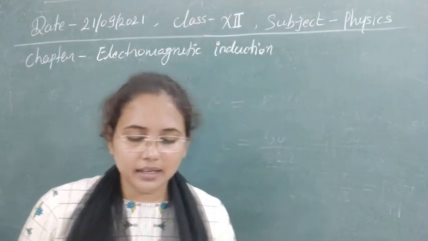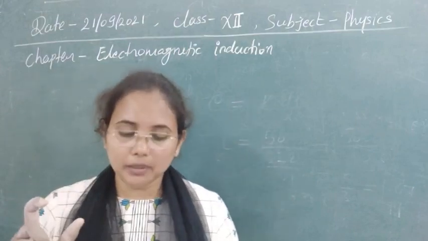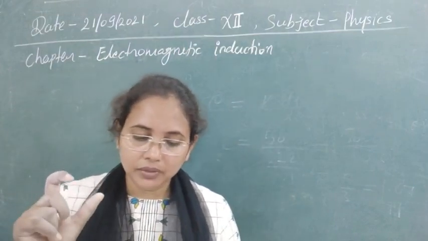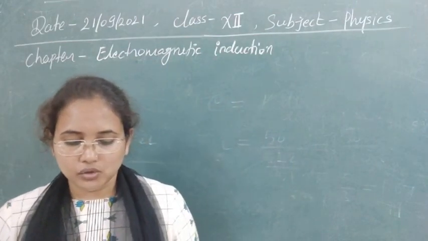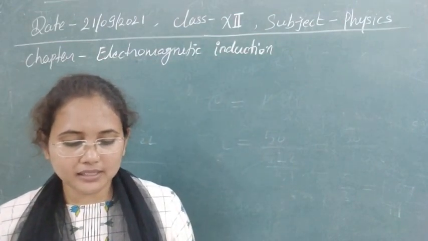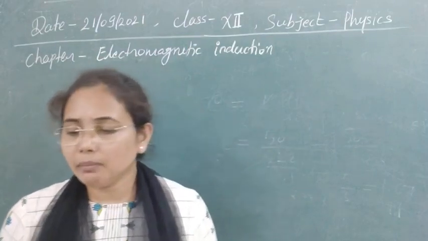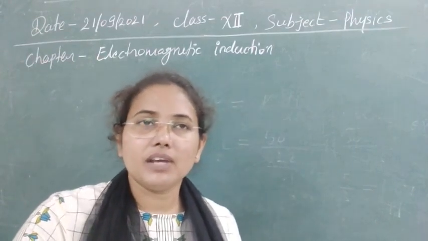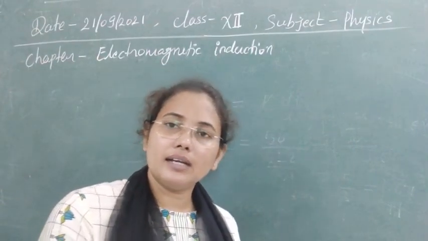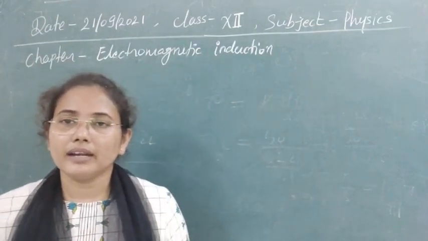As you will see in this case, we are using the north pole of the bar magnet, which is pushed slowly towards the solenoid. For a few seconds the north pole is kept at the middle point. At the middle point the magnetic field is 0, and when we put it there there is not a very great change in flux.